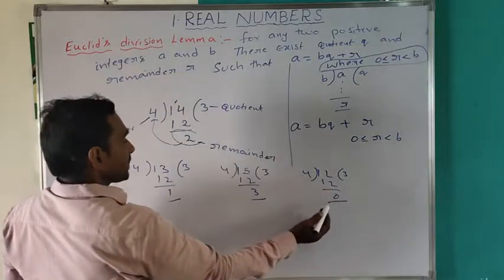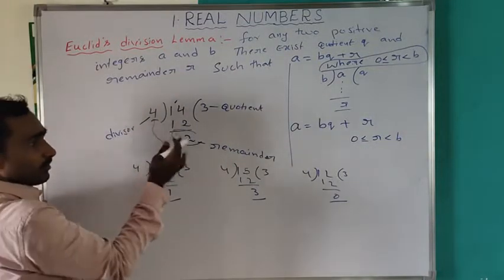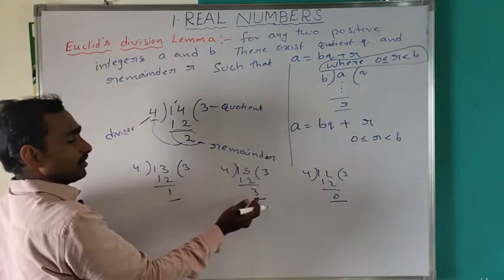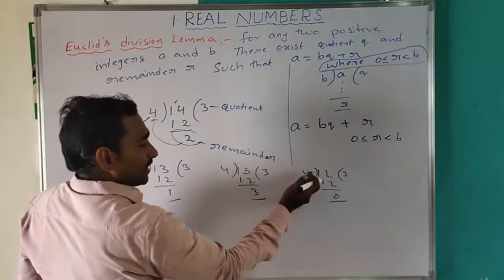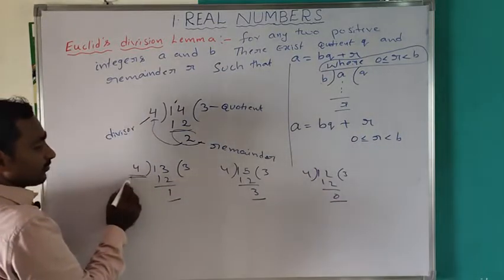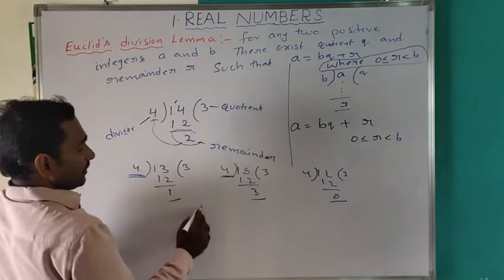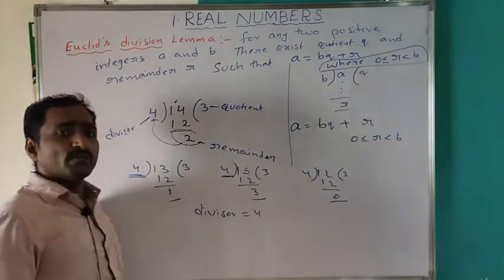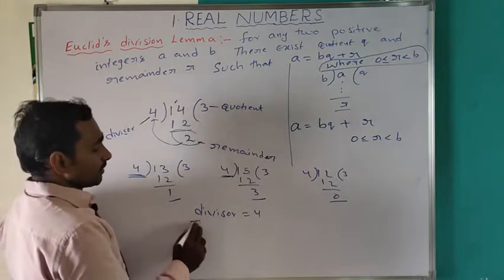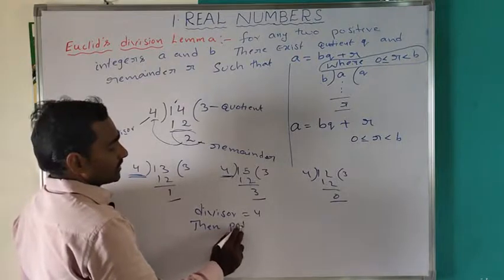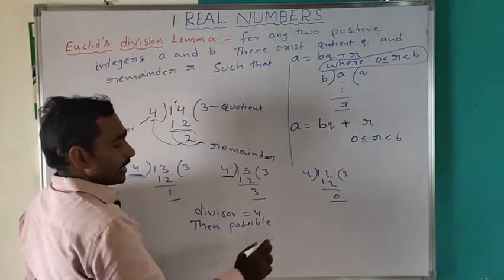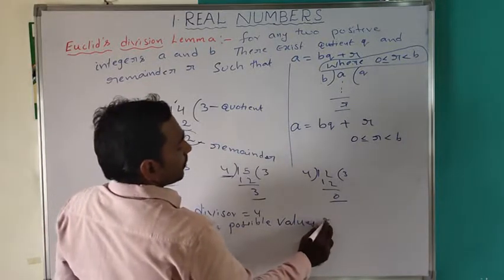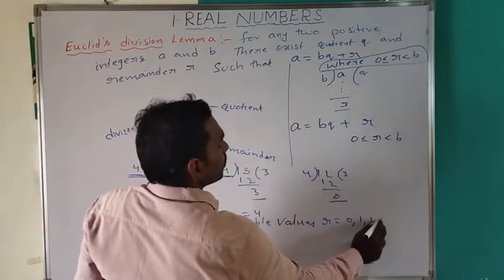So we observed the remainders: 14 divided by 4 gives remainder 2, 13 divided by 4 gives 1, 15 divided by 4 gives 3, and 12 divided by 4 gives 0. So if the divisor is 4, the possible values of the remainder are 0, 1, 2, 3.